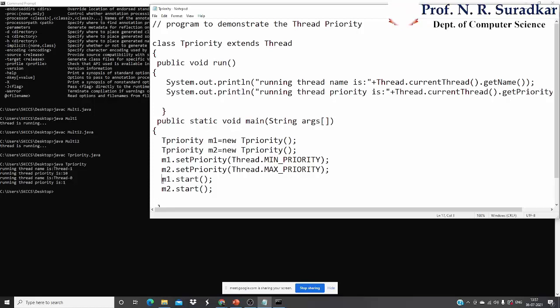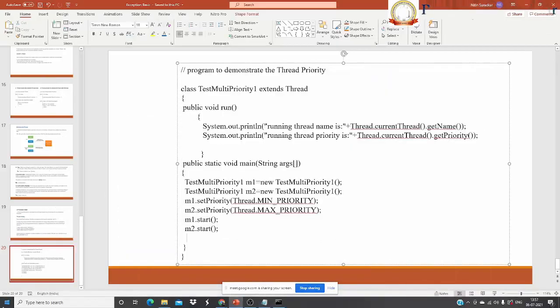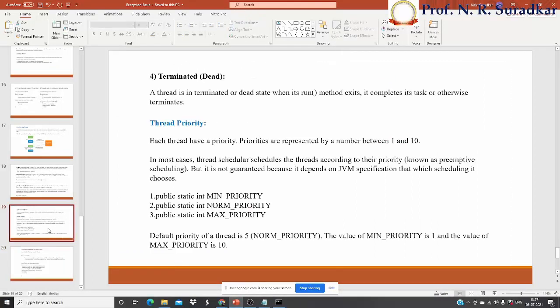Generally, the first thread is executed, then the second thread is executed. According to that, whatever operation we apply, whatever priority we assign, all these priorities are set here and printed with the help of these two statements. This is how we can create a thread and set a priority for that thread.